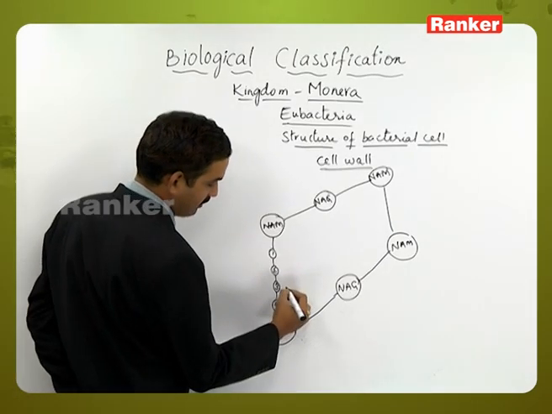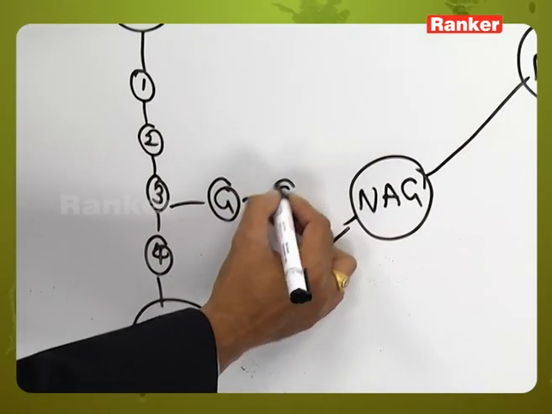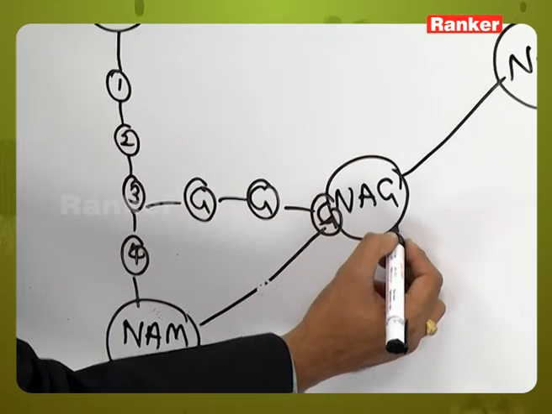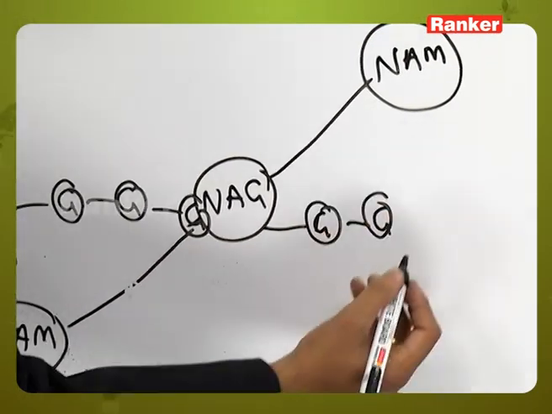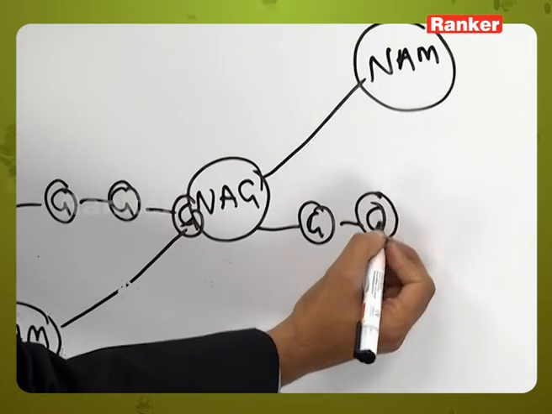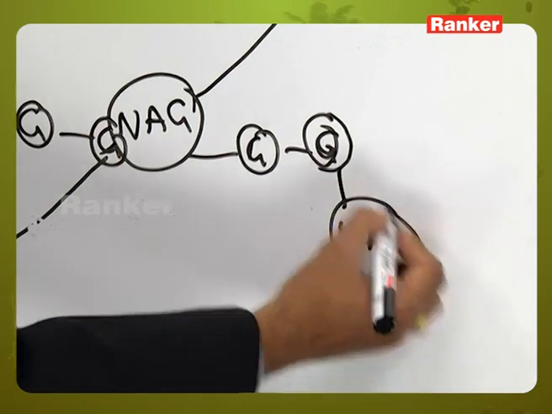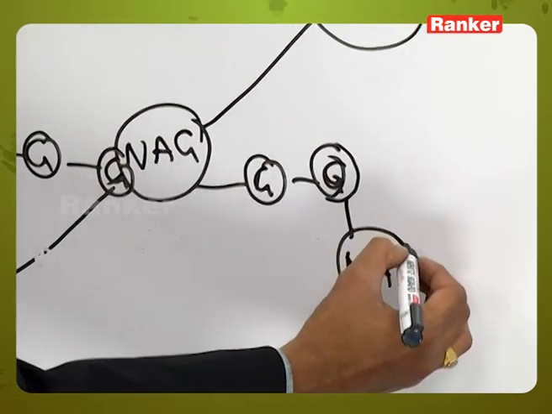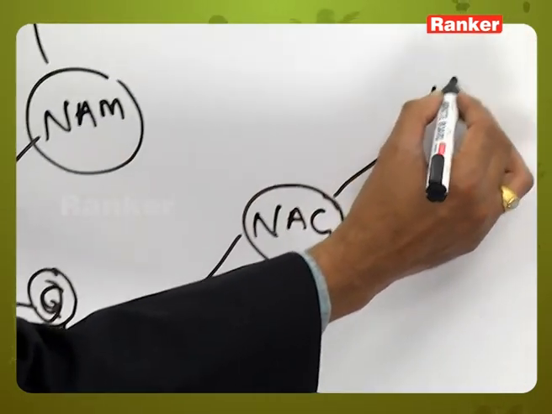Here this one will be bound with the help of the glycosidic bonds with the next group of NAM side chain, once again it is bound to the NAG and this is bound to the NAM.